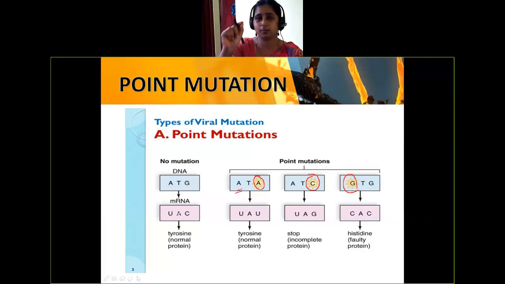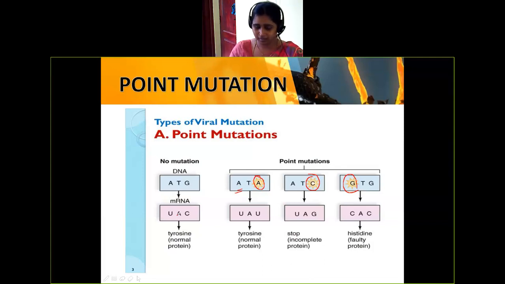Any one particular point alone. If that changes, that particular gene is changed, and it leads to a different amino acid. So there is a variation. That you call point mutation because it is happening at a particular point. In frame shift, the whole frame is shifted and read in a different pattern.